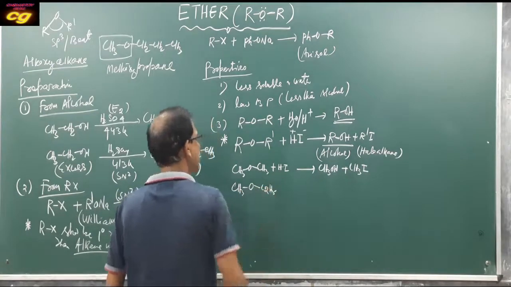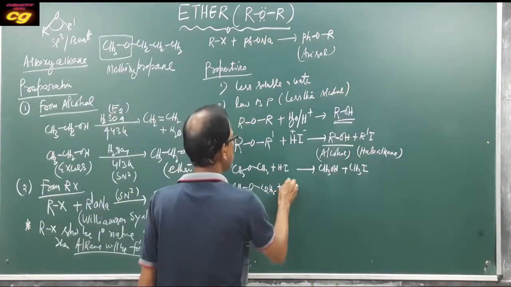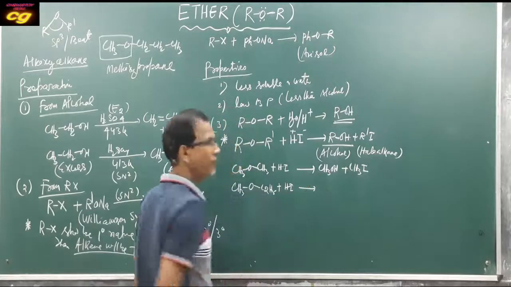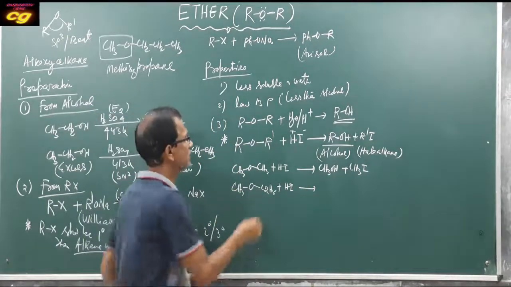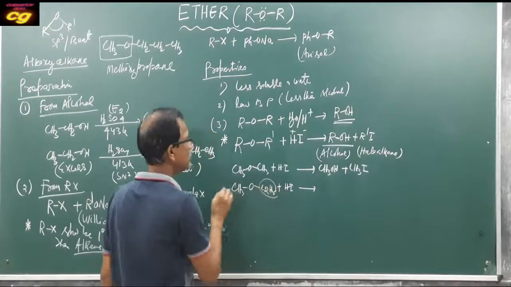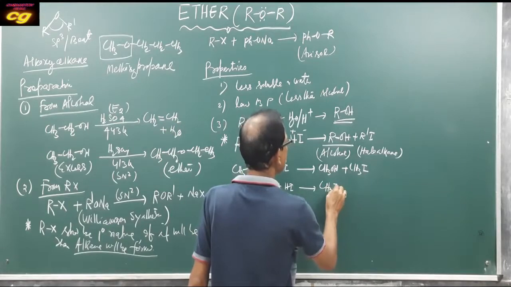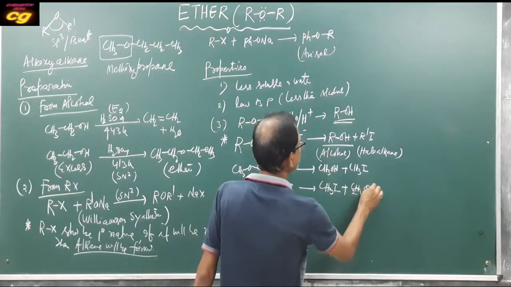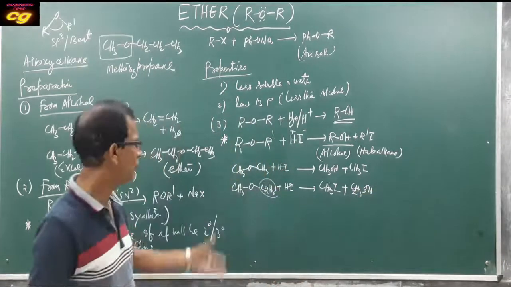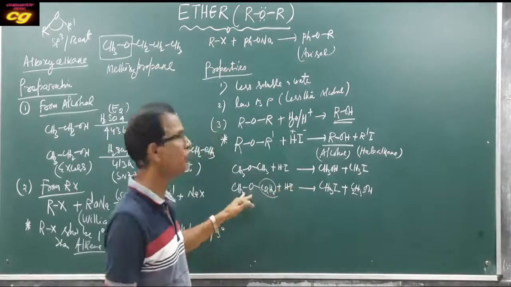CH3OC2H5 plus HI, then what happens? You have to see the bulky group. If you compare, this one is bulkier than that one. So the result will be: the first one will be CH3I and the second one will be alcohol. If the group is bulkier, then I minus always attacks the smaller group.